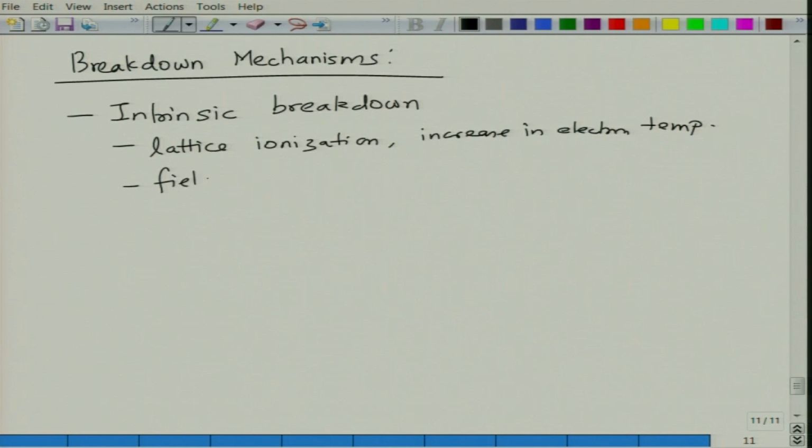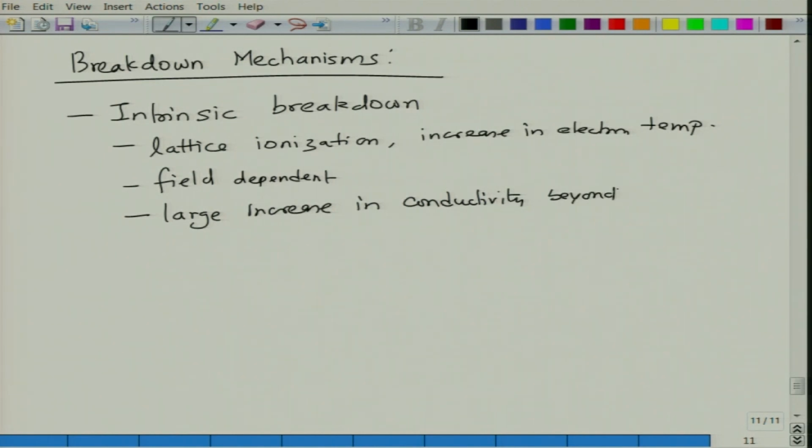When you apply very high field, the electron temperature rises. As a result, the material becomes very conducting. So, field dependent, large increases in conductivity beyond a critical field.